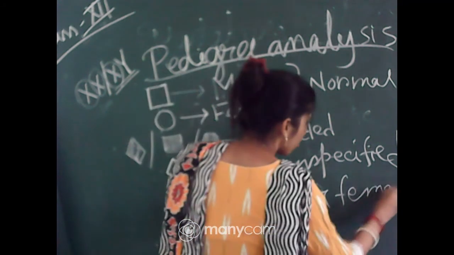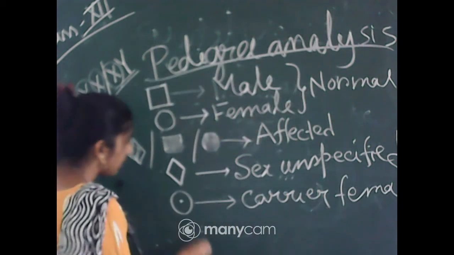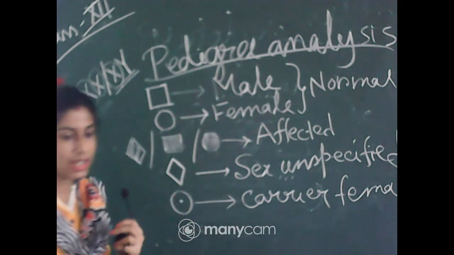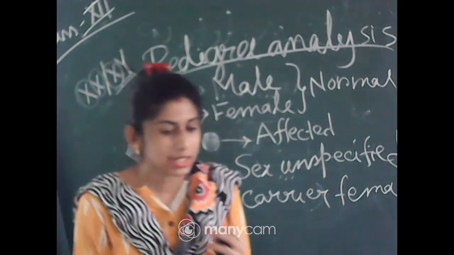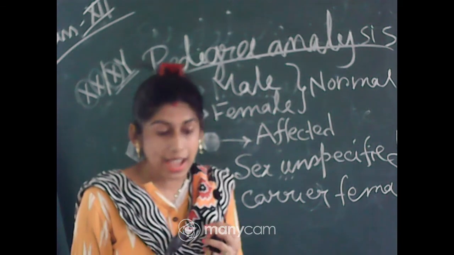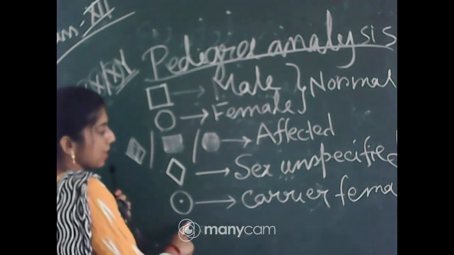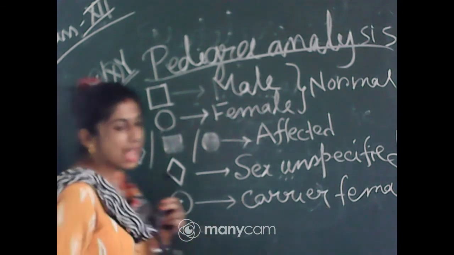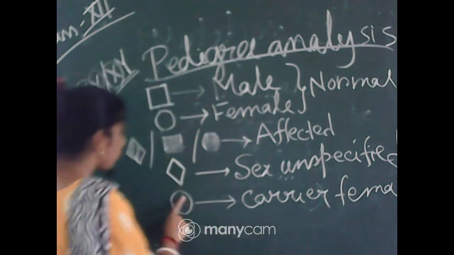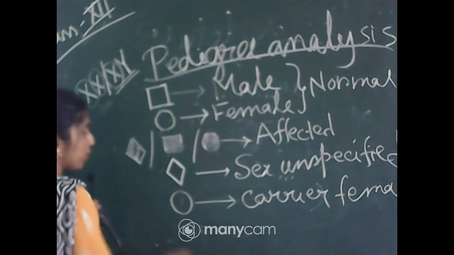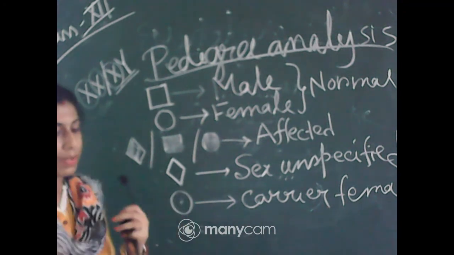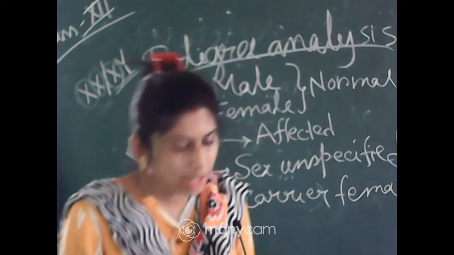But in most cases you will find that this sign will not be there. Whenever you perform pedigree analysis, they will not tell you whether the female is a carrier or not. They will not show the sign. They will show you normal, and you have to find out whether the female is a carrier or normal.